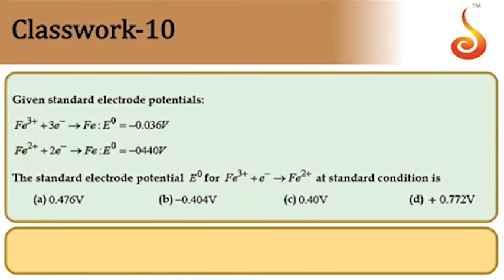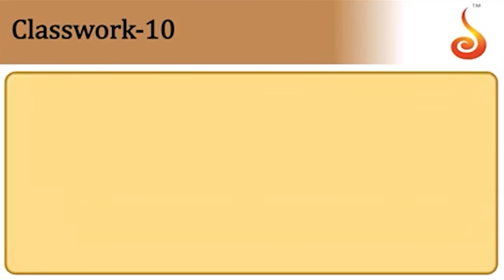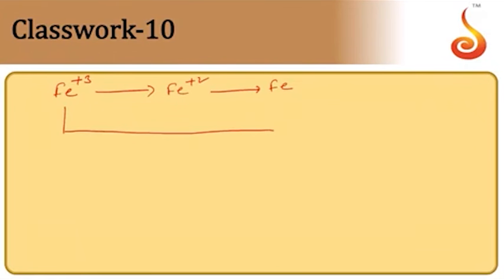10th one. Given standard electrode potentials Fe+3 to Fe and Fe+2 to Fe, both values are given to us. We need to find the standard electrode potential of Fe+3 to Fe+2. Let us now construct the Latimer diagram for this: Fe+3 to Fe+2 to Fe, and then Fe+3 to Fe.